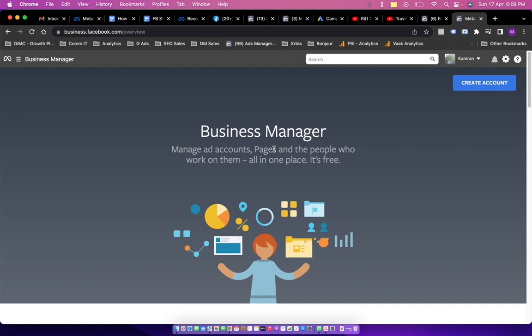Now, as it says, Business Manager is something which is used to manage an ad account or pages and the people who work on them. So we can manage an ad account, we can manage a page, and we can also manage people who are going to use these two assets. Once we create a Business Manager account, we can share all the ad accounts and all the page access in one go. We don't have to separately share everything with users one by one.